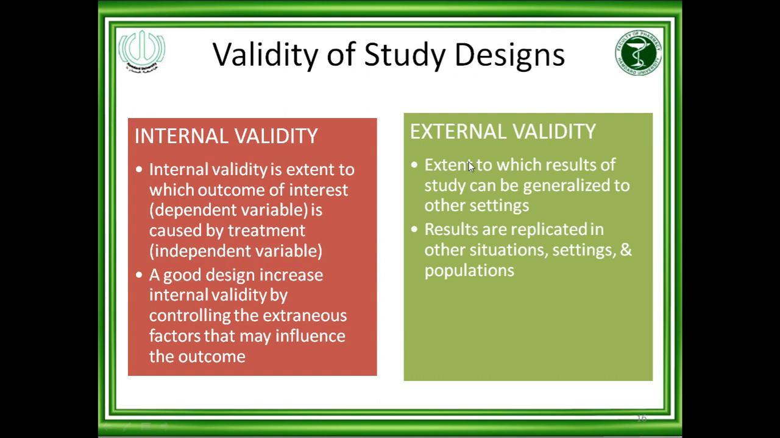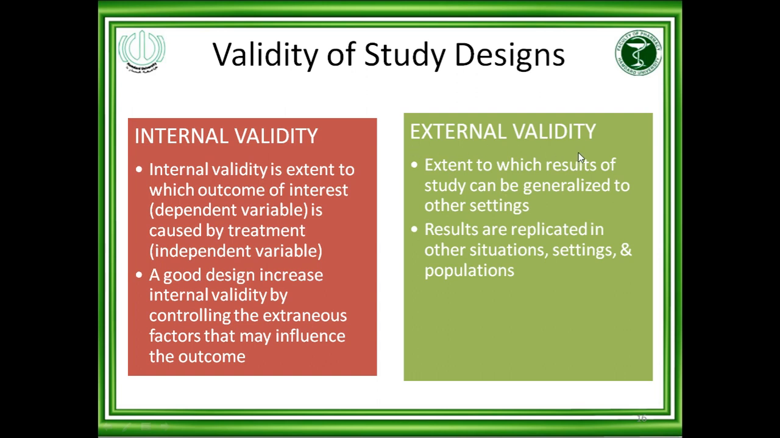If the population enrolled in this study was different from the population which you see in your general practice, then the external validity is compromised, because the population in your setting is different from the population in the study. So you cannot use this study in your population. It means that results cannot be replicated in your clinical setting or in your population. So external validity is compromised.